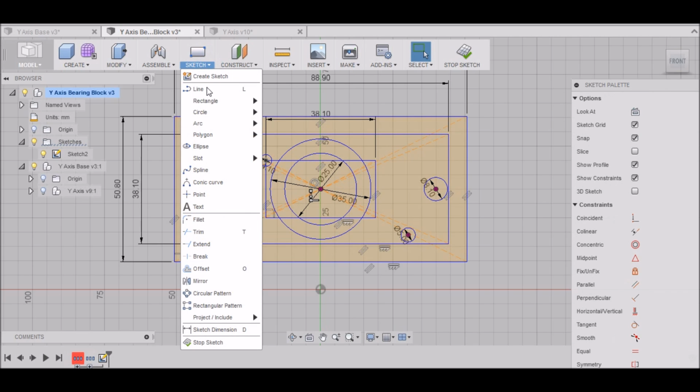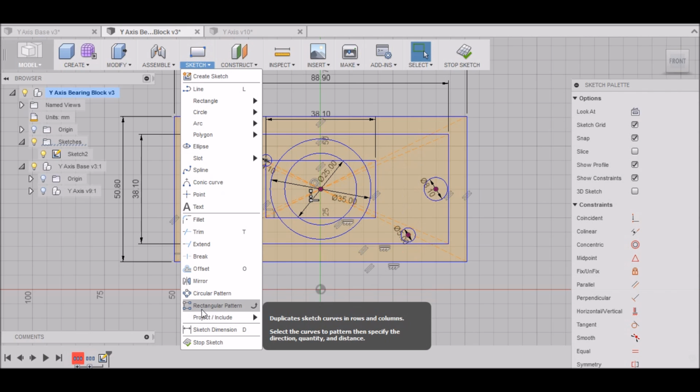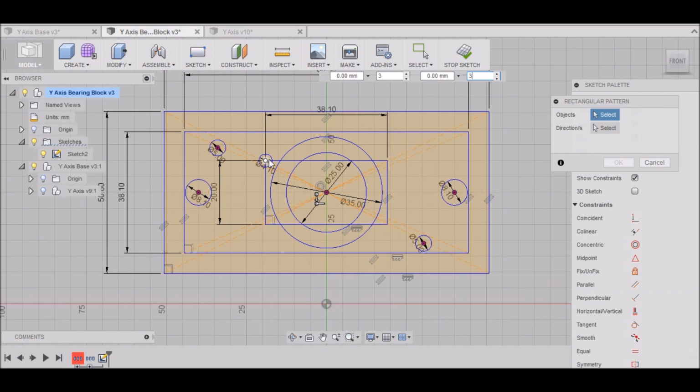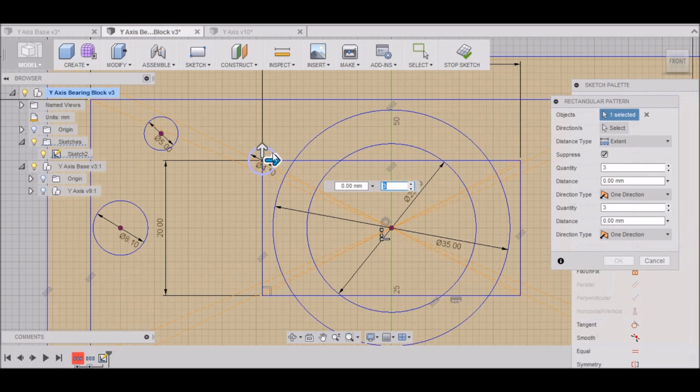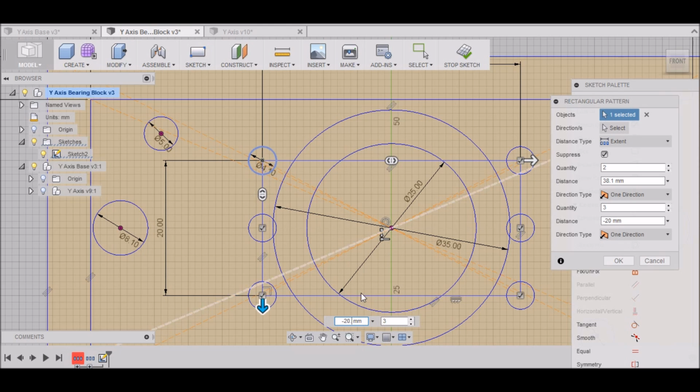And then go to Sketch, Rectangular Pattern. We want to select this circle and move it over 38.1, and we want to have 2 of them. And then we want to go this direction, 20 millimeters, and have 2 as well.